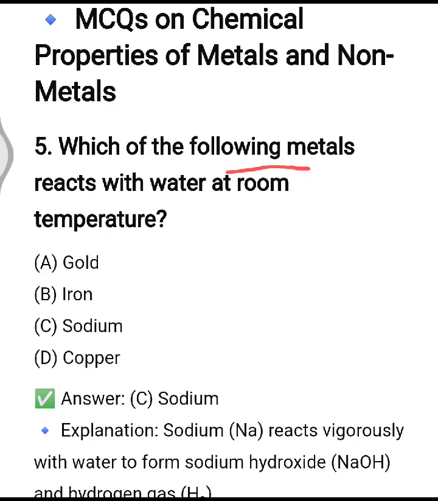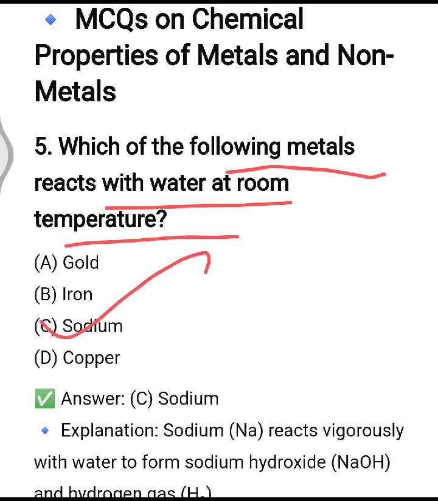Next is, which of the following metals reacts with water at room temperature? So it is sodium again. Option number C. Sodium reacts vigorously with water to form sodium hydroxide and hydrogen gas.